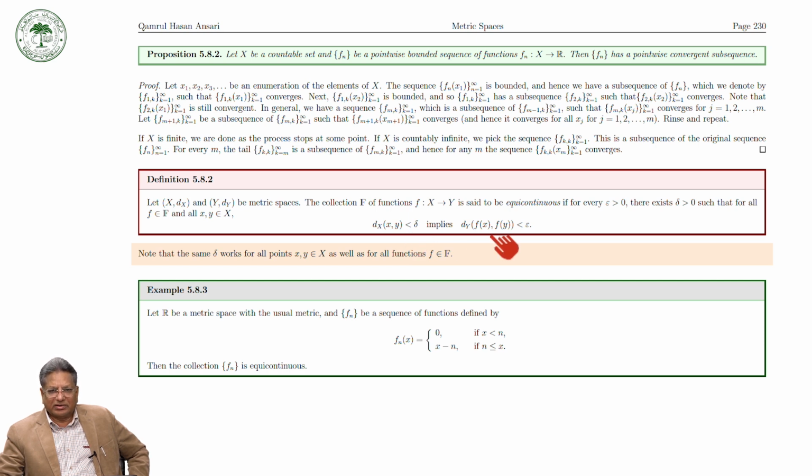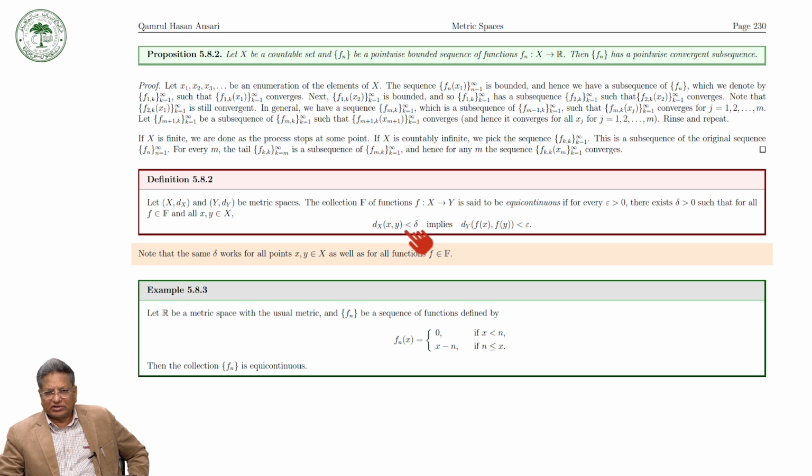This means that every function in this family is continuous, because if this holds good, then it holds for every function.